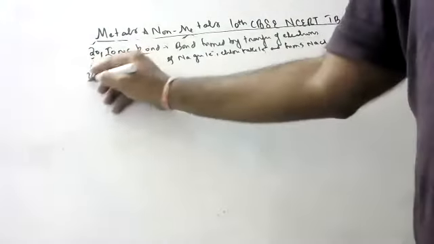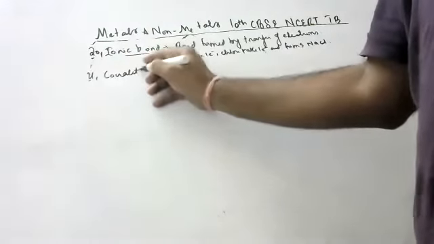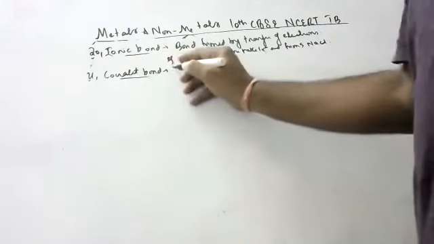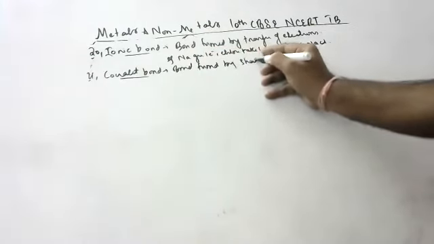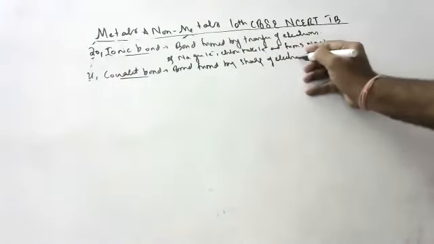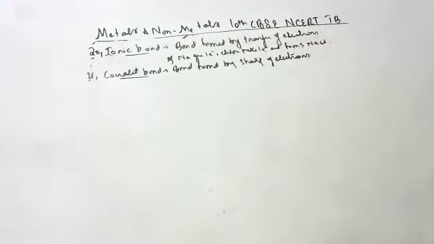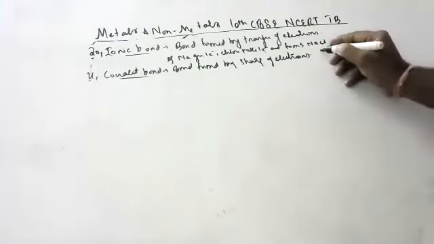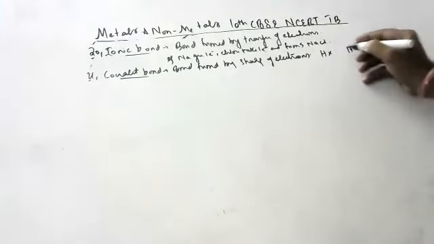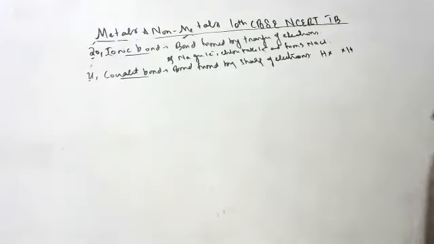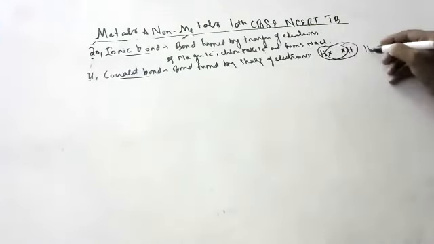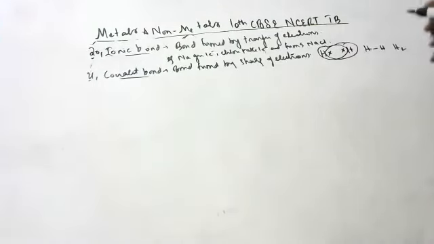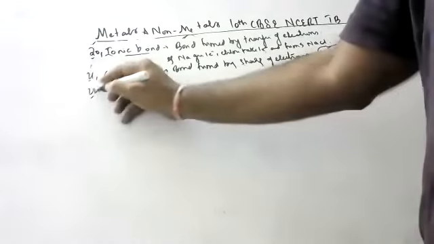Okay. Next, covalent bond. What is covalent bond, children? Bond formed by sharing of electrons. Hydrogen is there, one electron. No one can give, no one can take. In that procedure, they will share like this, and will form a single bond, and you will get a hydrogen molecule. Two hydrogen atoms combine to form a hydrogen molecule.